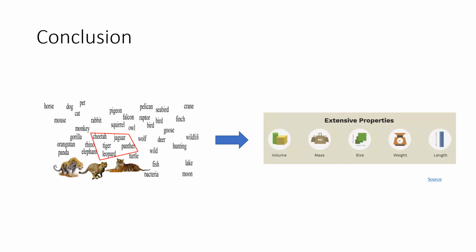So what we have achieved through this research? I would say this work creates a baseline for associating annotated extensive properties of objects with word embedding to estimate the physical properties of unseen entities. It shows a promising development and establishes the viability of capturing physical properties in language models with annotated data.